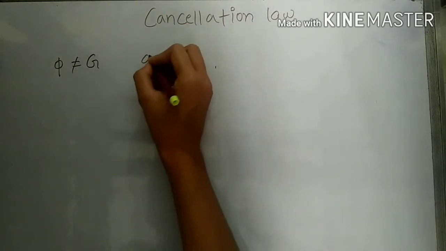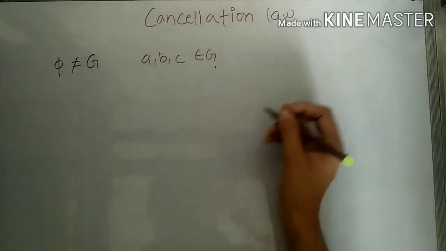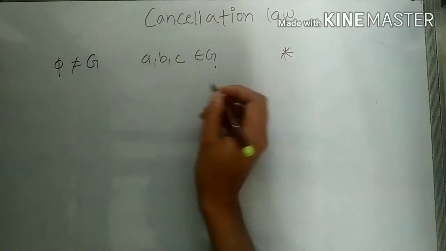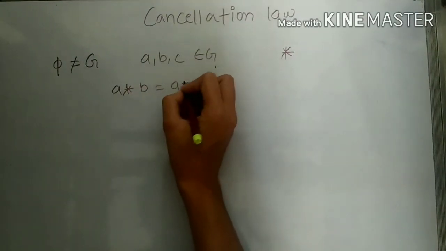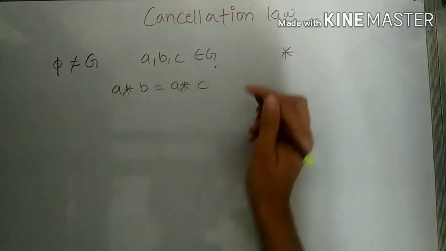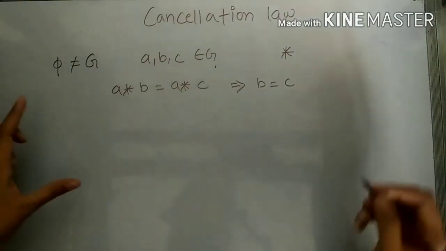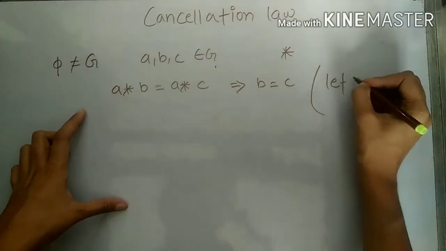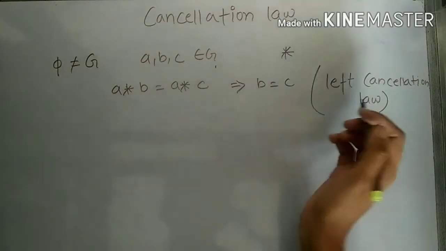and for any three elements A, B, C belonging to G, if star is the binary operation defined on the set G, such that if we are given A star B is equal to A star C, and if equality of these two terms implies B is equal to C, then we say G satisfies the property of left cancellation law. That is, we can cancel A from the left on both sides.